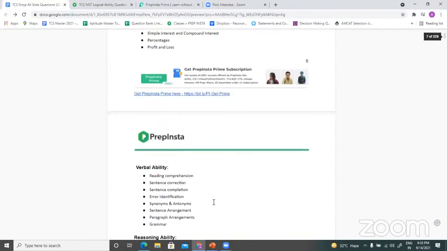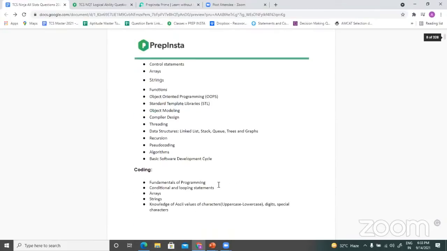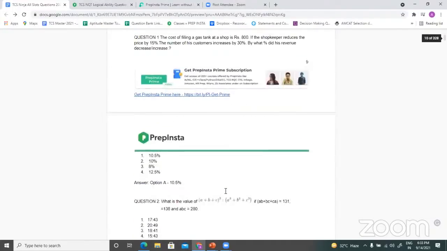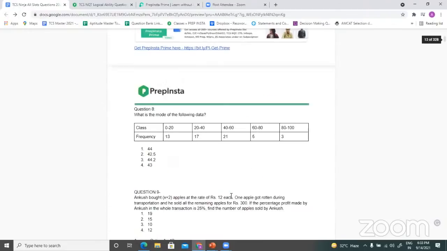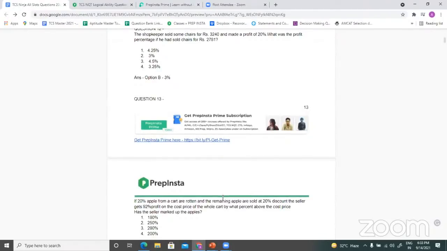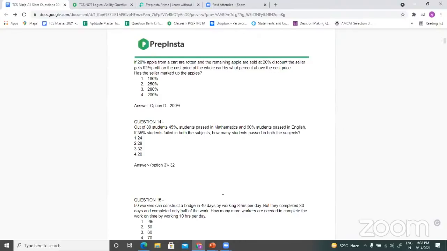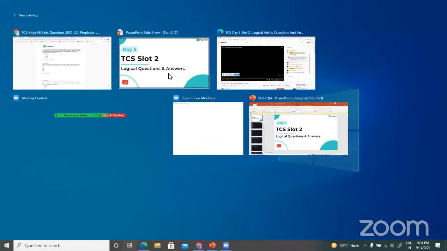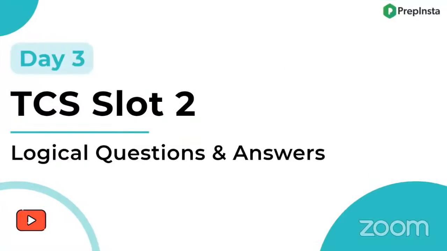If I talk about logical, this time a lot of questions came from logical, from blood relation. And if I go down, you will find logical topics also: blood relation, data sufficiency, arrangement questions. These kinds of questions are coming a lot. Alphanumeric series, numeric series, alphabetical series. So practice these questions from this PDF. The link for the same is in the description of the video.